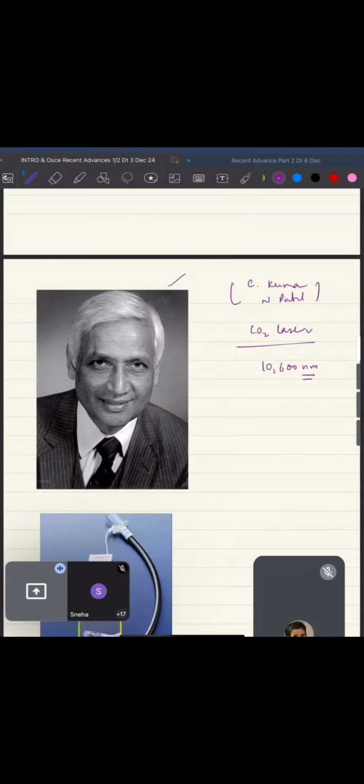Now 2 more things for you guys till you pass your practical. Please remember the units. ठीक है, if you write 10,600 आगे छोड़ देगा तो DNB will cut the number. So please note the unit. Then no short form. ठीक है, you should not use any short form until you pass your exam. Number 3, when you see any image of any drug, just see the date of expiry. If the date of expiry is given, like दिख रहा है it has expired, and they're asking how will you give it to the patient, just tell कि sir we cannot give it to the patient because the drug is